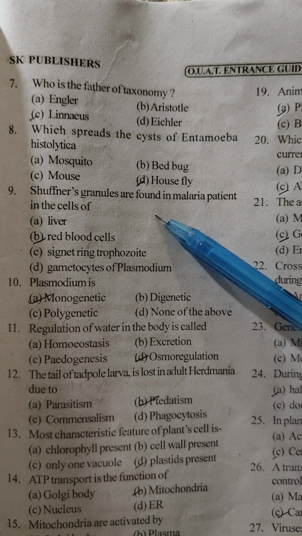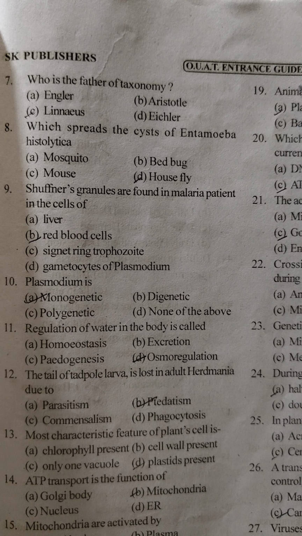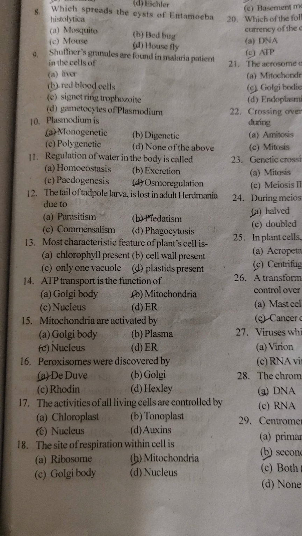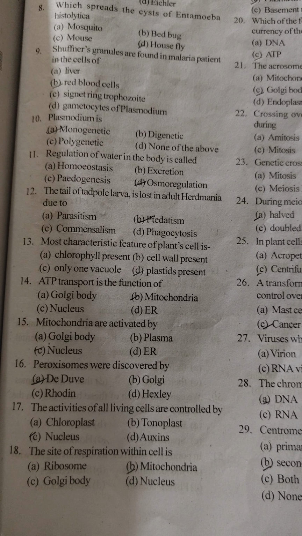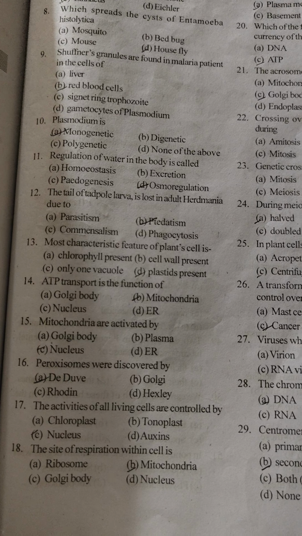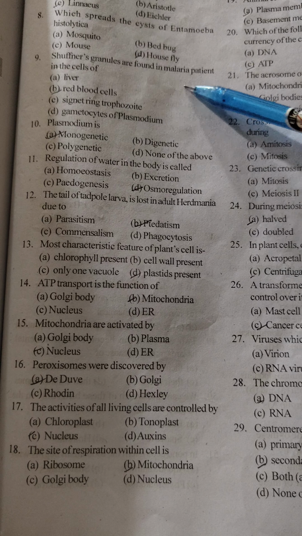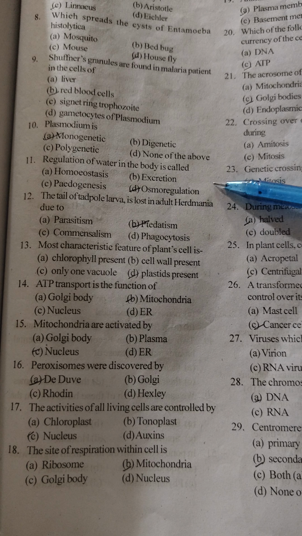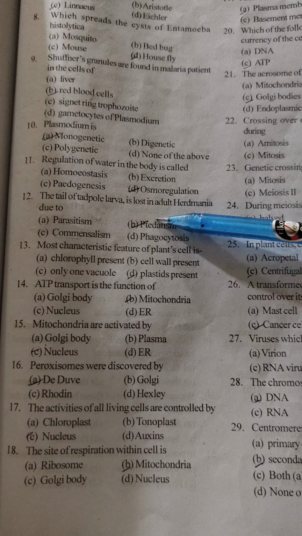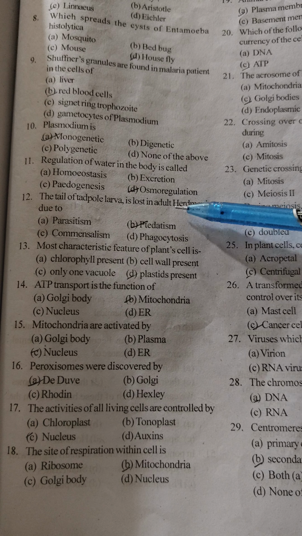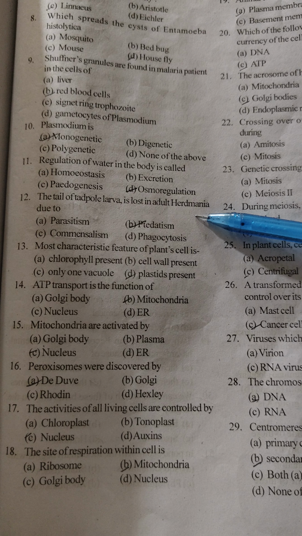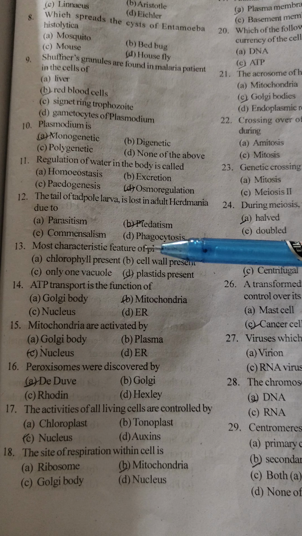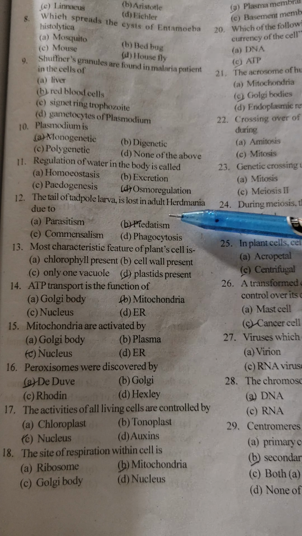Schüffner's granules are found in a malaria patient, and they are seen in the red blood cell. Did you understand? And Plasmodium is dash. Plasmodium is monogenetic in nature. Regulation of water in the body is called osmoregulation. The tail of the tadpole larva is lost in adult Herdmania due to, I am so sorry, it is not predation, it is cannibalism.